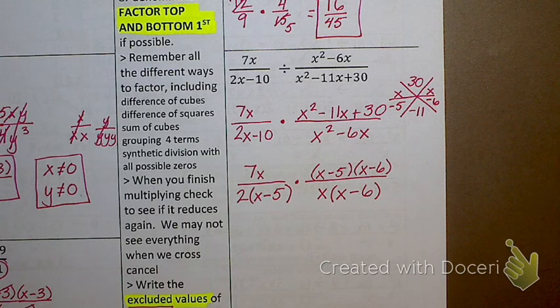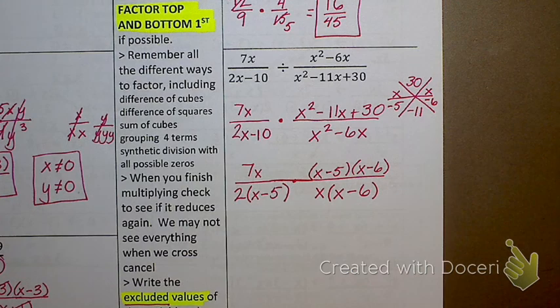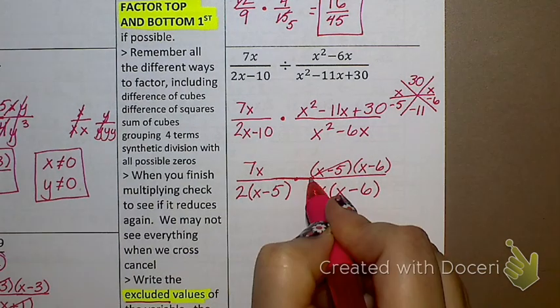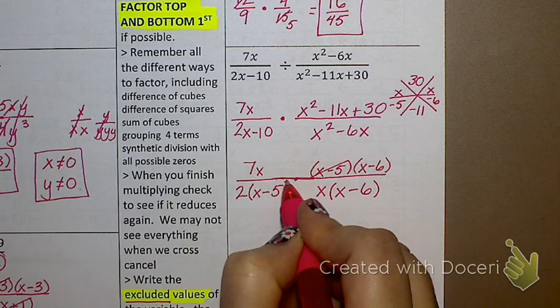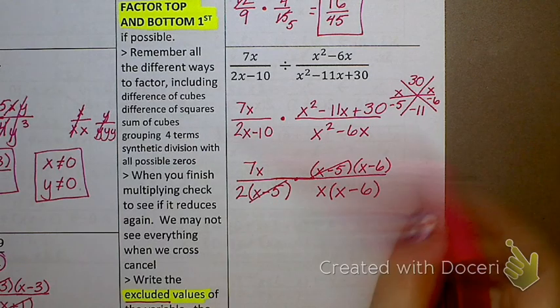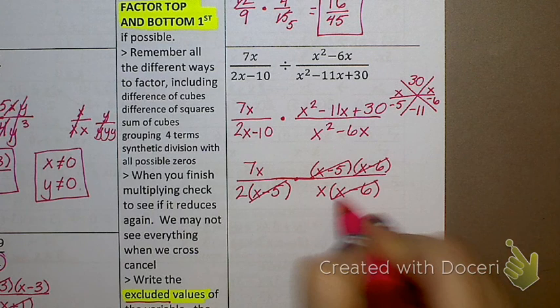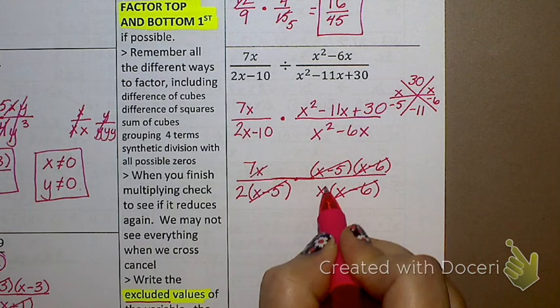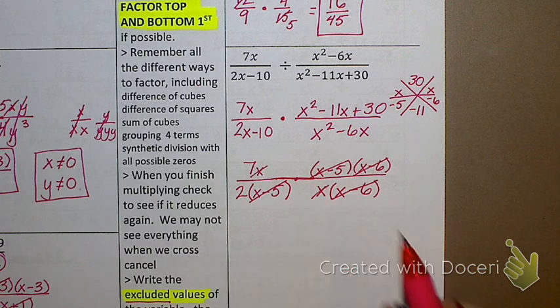Okay, so let's make our giant fraction here. And I can cancel top to bottom. What can I cancel? X minus 5. Okay. What else can I cancel? X minus 6. Anything else? I can cancel the x's because they're both outside parentheses, right? So what am I left with?